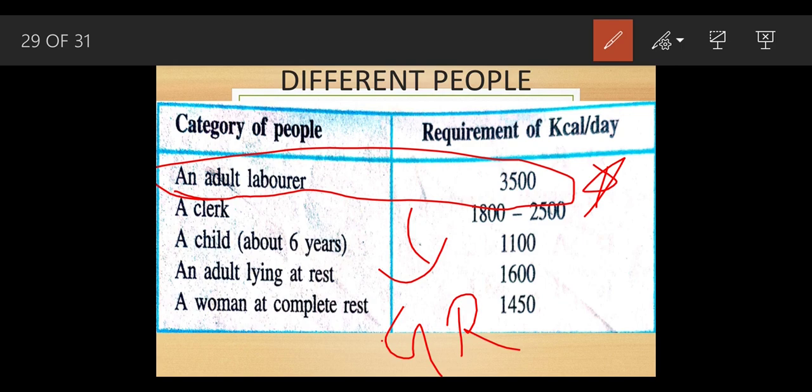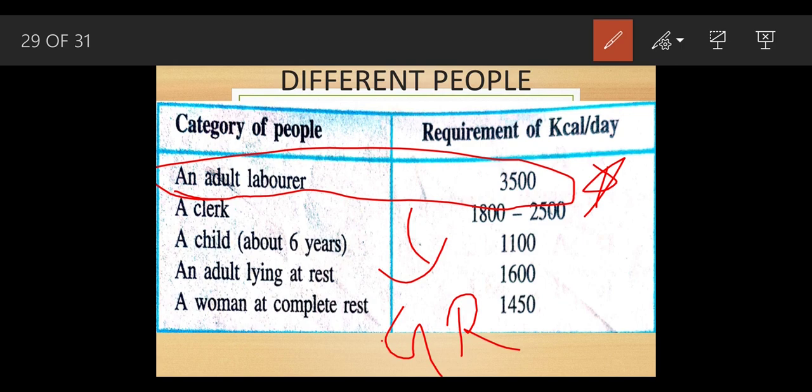An adult laborer needs more kilocalories because a laborer does a lot of physical work. A person who does a lot of physical work will definitely be eating more, which means his body needs a lot of energy so that he can work that hard.